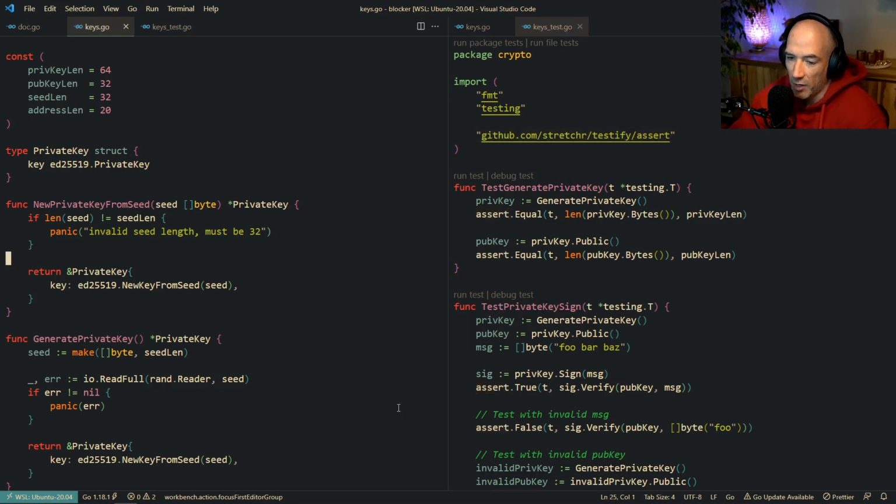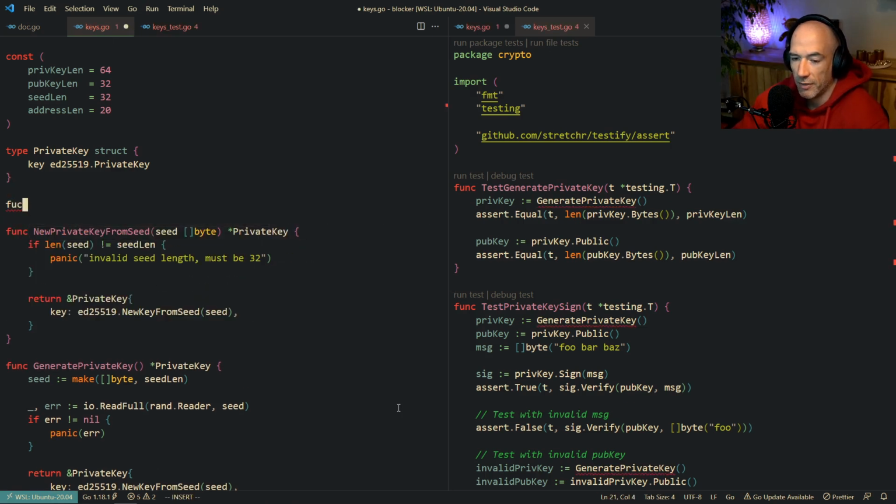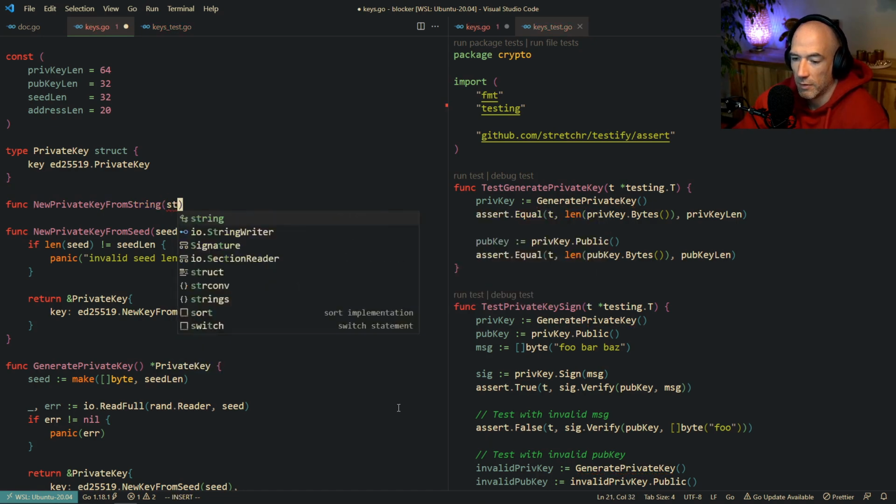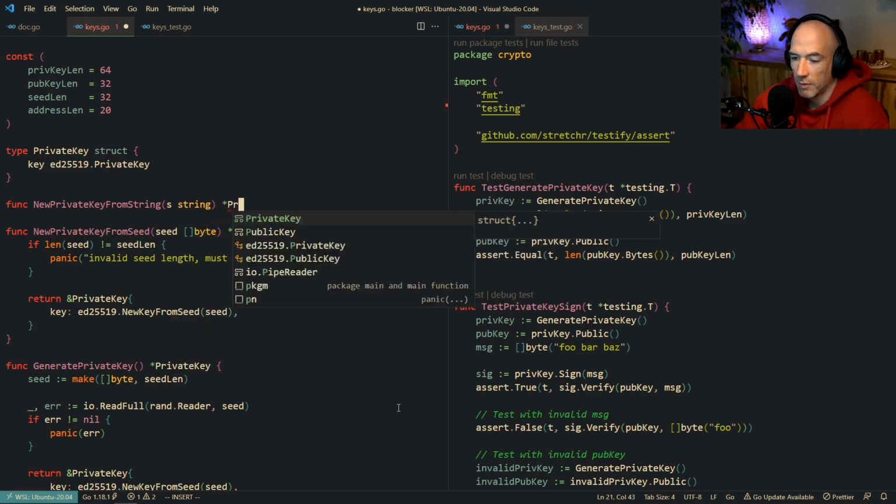I'm also thinking of making something from a string. Can I do this? And you will see why. New private key from string.